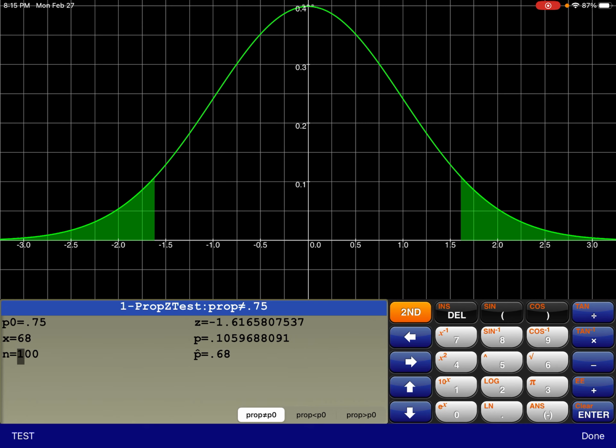You can see right there it has the green shading on both sides because I have a not equal to test selected at the bottom. If I click on the less than button, you can see now it's only doing the left side, and it's got that p-value that table A gives you. It has the correct z-score. So if it was a one-sided test, that would be p.